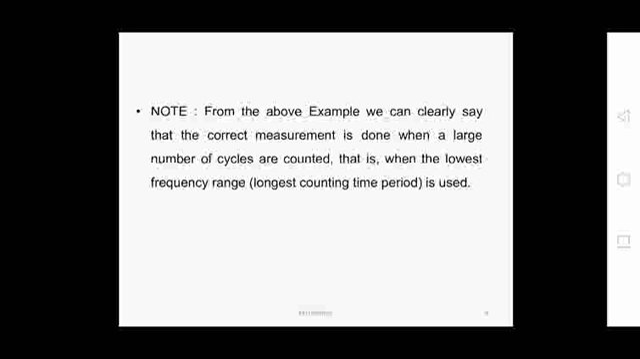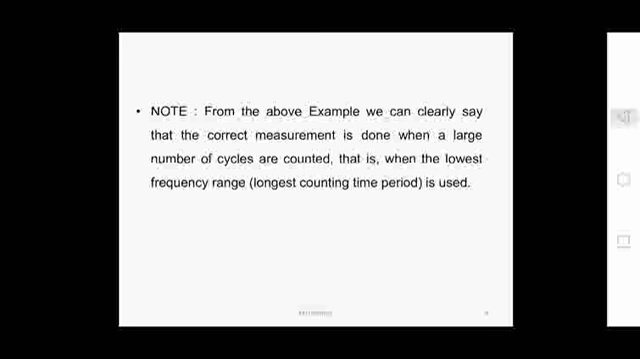We are counting 1512 cycles in the first case, and in the second case we are counting only 15 cycles. So from the above example we can clearly say that the correct measurement is done when a large number of cycles are counted, that is, when the lowest frequency range is used, that is, the longest counting time period is taken. So we are going for the longest counting time, which happens when we take the 6 decade counters, and then we get the correct measurement with a large number of cycles.